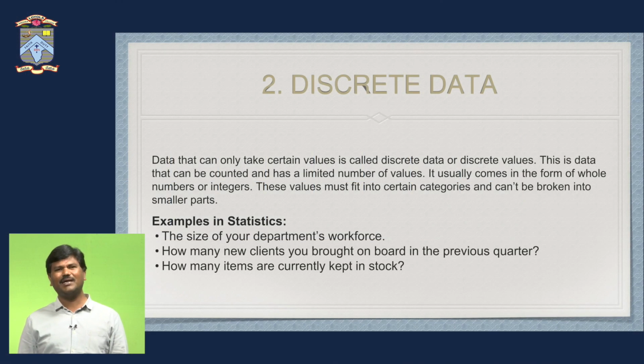The second type of data is called discrete data or discrete frequency data. The definition: data that can only take certain values is called discrete data. This is data that can be counted and has a limited number of values. It usually comes in the form of whole numbers or integers. These values must fit into certain categories and can't be broken into smaller parts. Examples: the size of your department workforce, how many new clients you brought on board in the previous quarter, how many items are currently kept in stock.